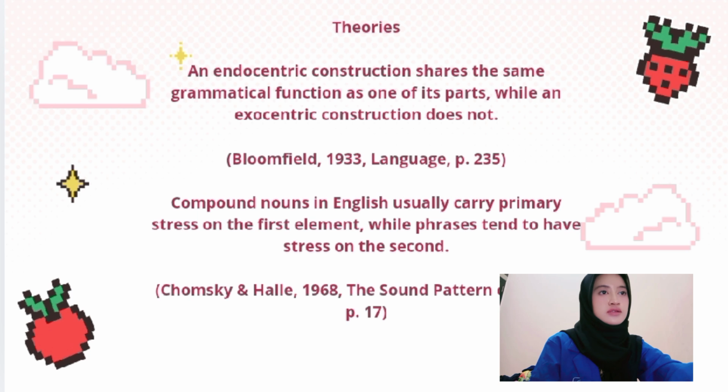Compound nouns in English usually carry primary stress on the first element, while phrases tend to have stress on the second. Chomsky and Halle, 1968, The Sound Pattern of English, 17.